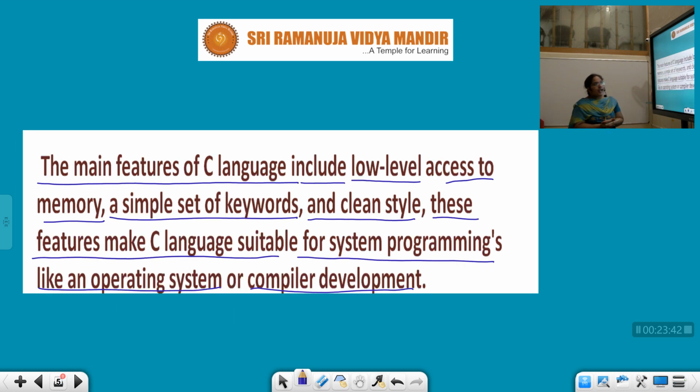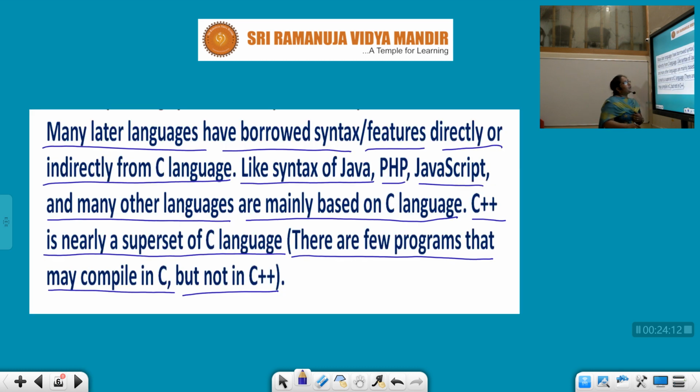Next, the main features of C language include that it is applicable to all other devices because it has low level access to memory and a simple set of keywords. We can use a simple set of keywords to give the instructions for the programming at the code level, and it has a clean style. So these features make C language suitable for systems programming. It is basically used for operating systems to give programming efficiency.